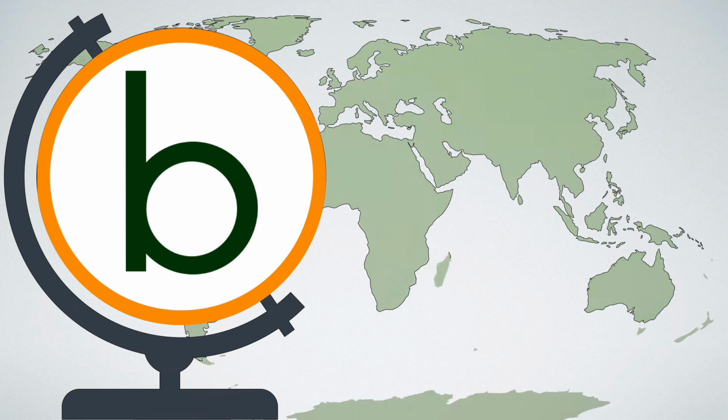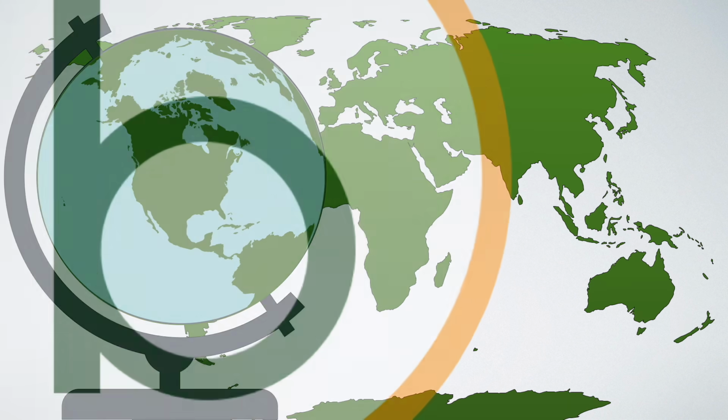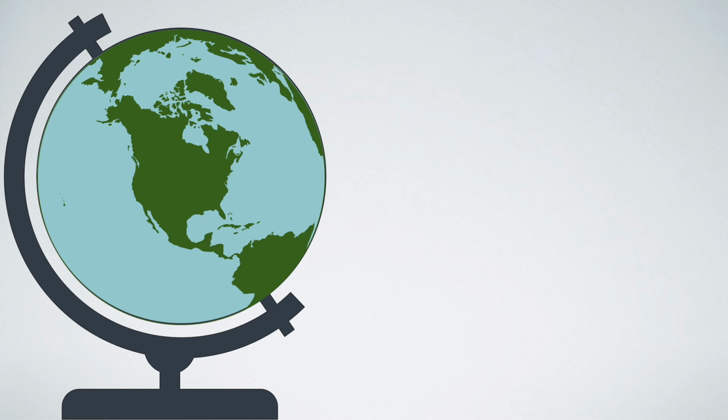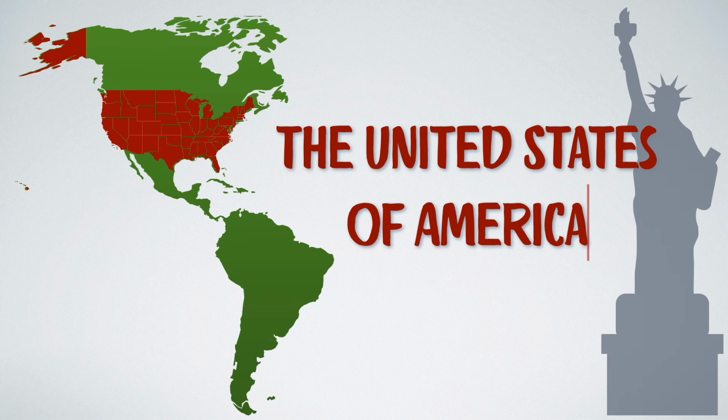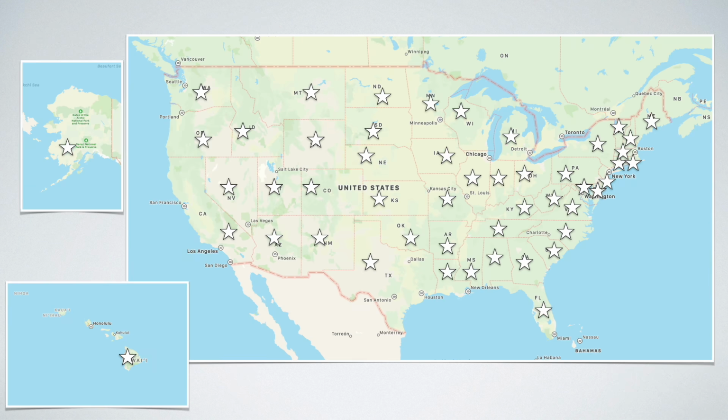West of the Atlantic Ocean is the continent of America. The biggest country on the northern part of that continent is called the United States of America. The United States consists of 50 states marked with a star on this map. Those 50 stars are also on the American flag, the Stars and Stripes.